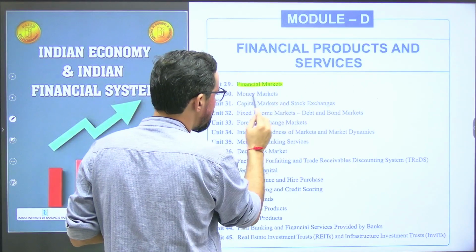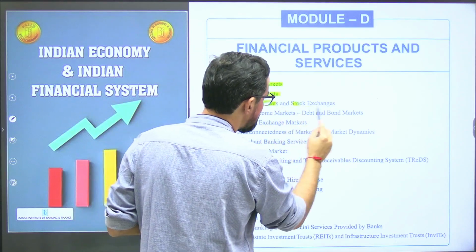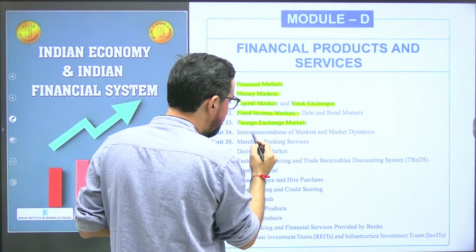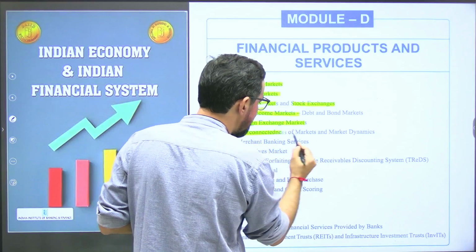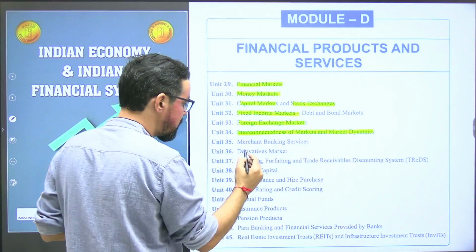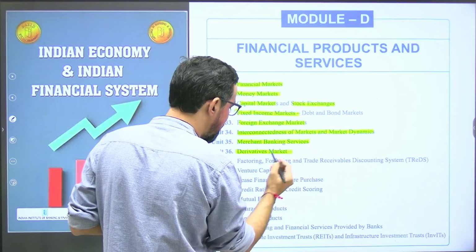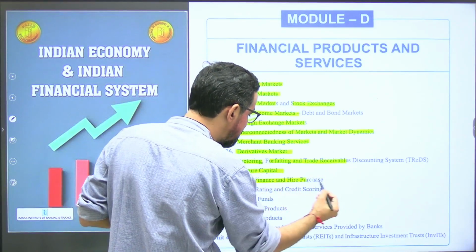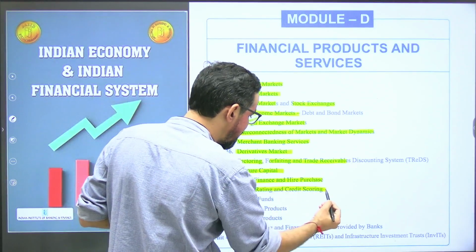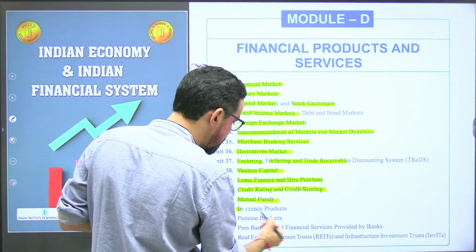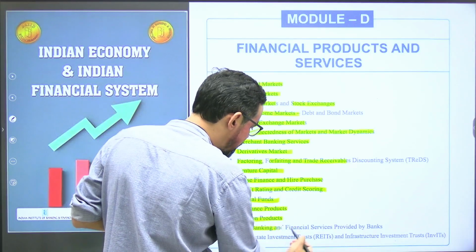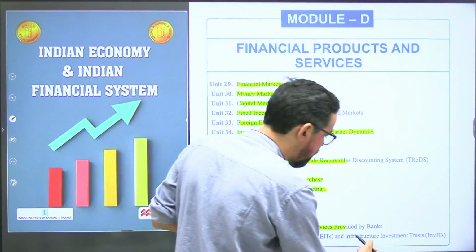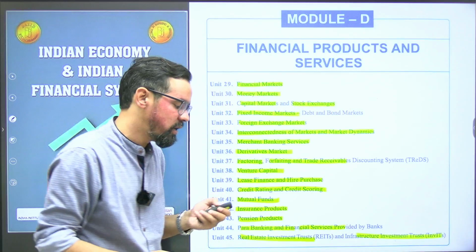We have financial market, money market, capital market and stock exchanges, fixed income market, foreign exchange market, interconnectedness of market and market dynamics, merchant banking services, derivative market, factoring, forfeiting and trade receivables, venture capital, lease finance and hire purchase, credit rating and credit scoring, mutual funds, insurance product, pension product, para banking and financial services, real estate investment trusts, REITs, and infrastructure investment trusts, that is InvITs.